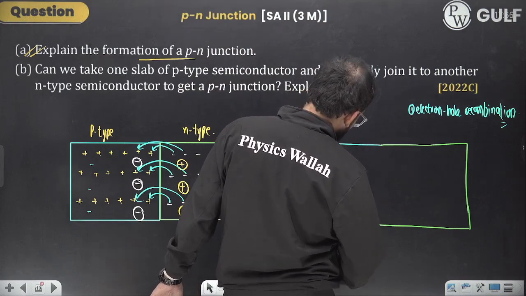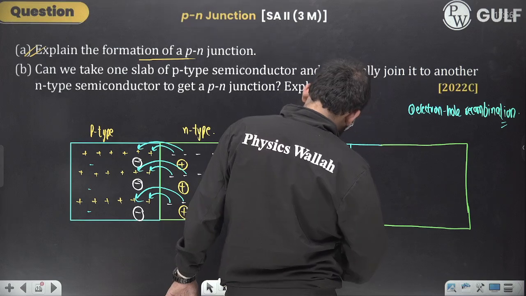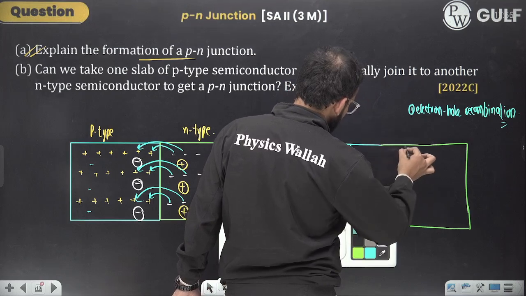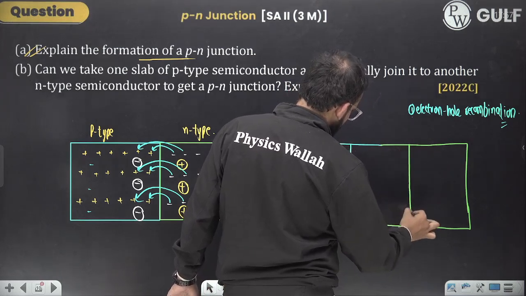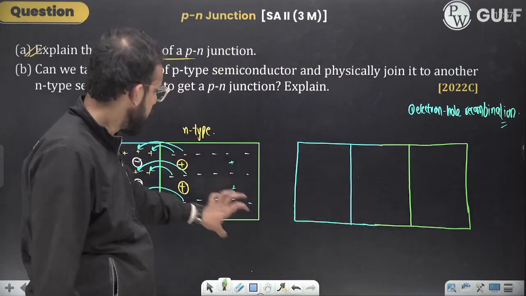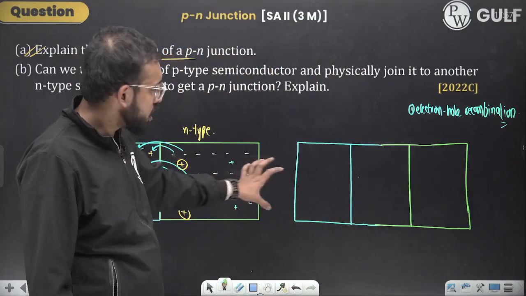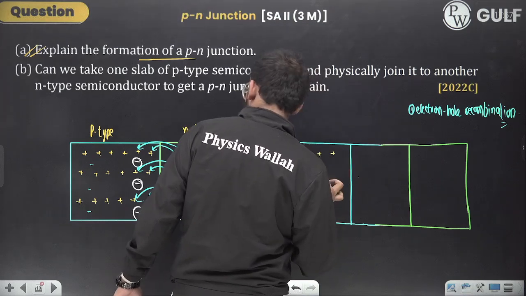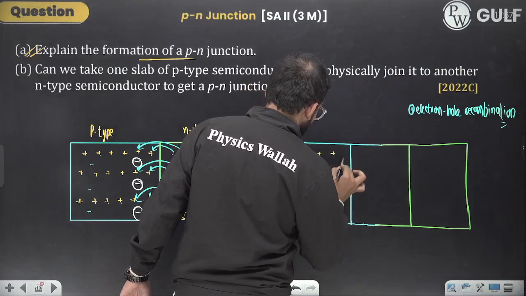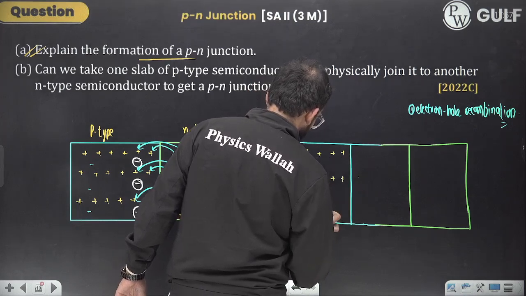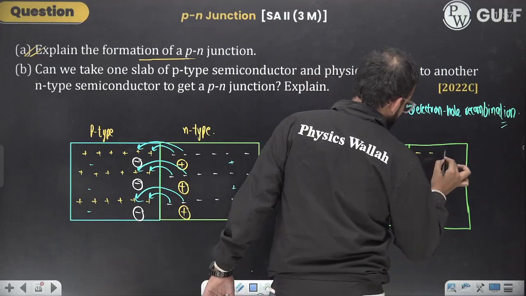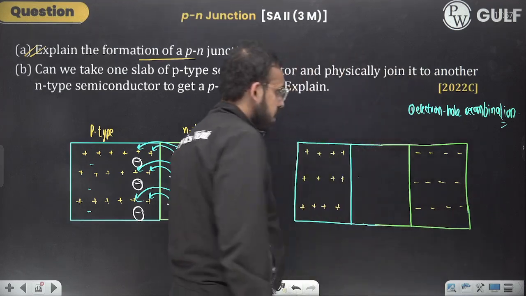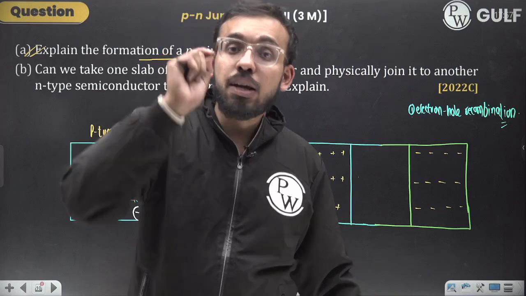So there would be a region formed where these majority charge carriers won't be there. Why? Otherwise the charge carriers would be there. Plus plus plus plus plus plus. 1 2 3 4, 1 2 3 4, 1 2 3 4 5. Okay, and this is referred to as the depletion region.